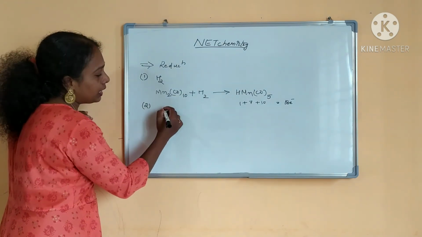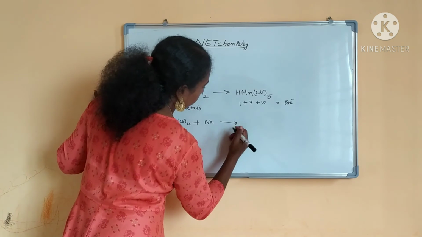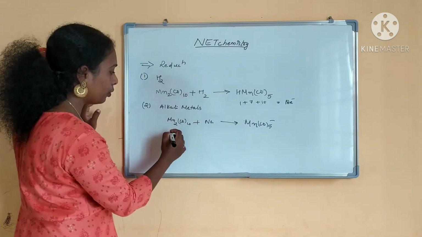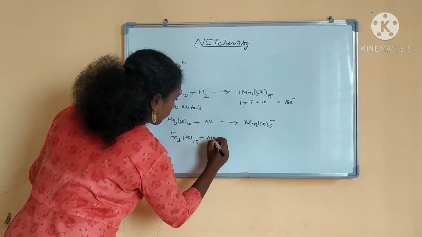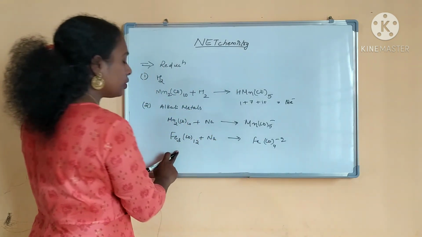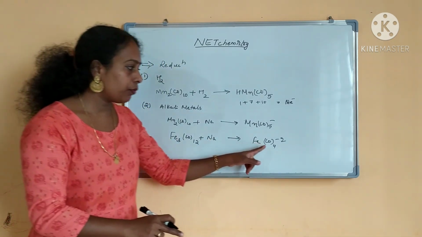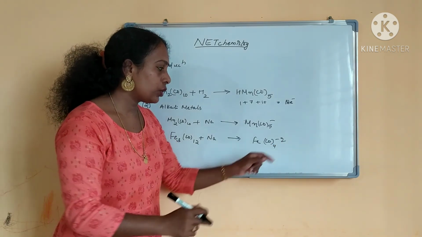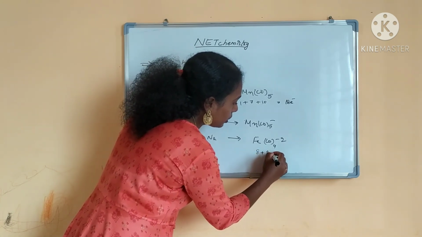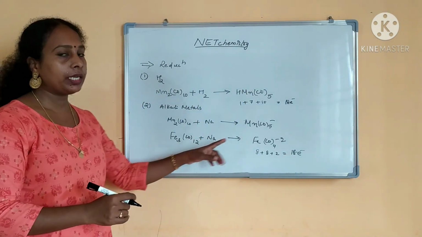And the second one is reduction with the alkali metals. Clear? Here also 7 plus 10 plus 1, 18 electron rule. All the metal carbonyls will undergo the reduction with the alkali metals and form these carbonate ions. If you see the minus 2 charge, how many electrons are there, is it obeying the 18 electron rule? Yes, 8 plus 2, 16 plus 2, 18 electron rule it is obeying. These are all stable carbonate ions it is forming.